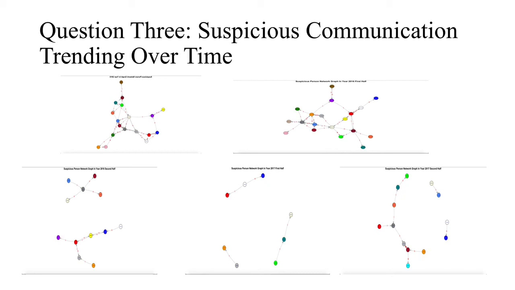This may be due to the fact that the company is under the investigation of pollutions, but the group started to be active again in the second half of 2017 by having more members joined and established a larger group through inter-exchange communication. So that's what I have, and thank you.